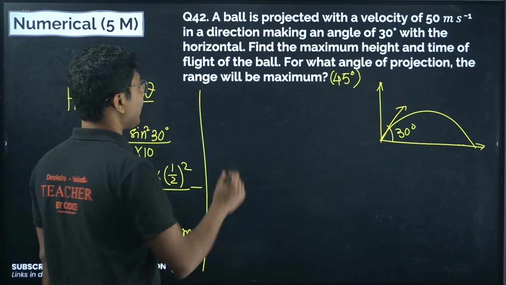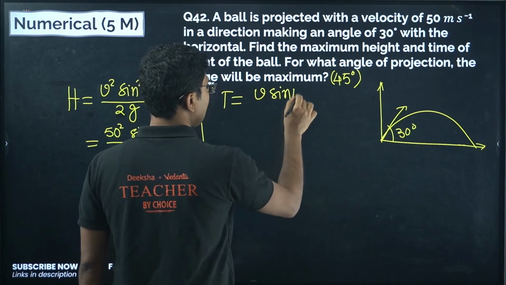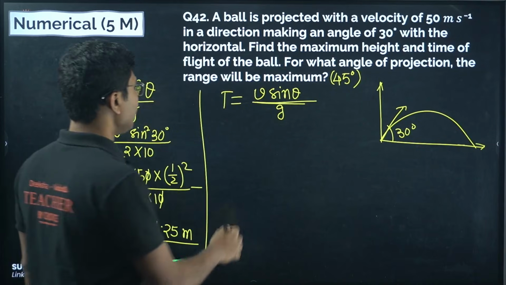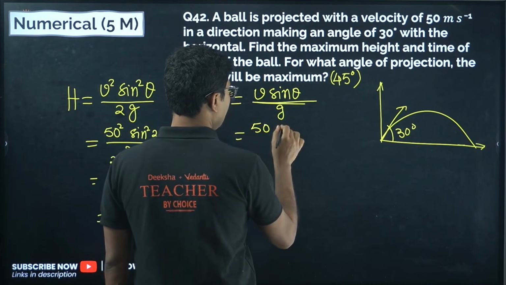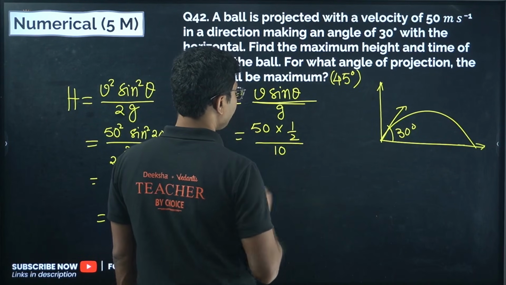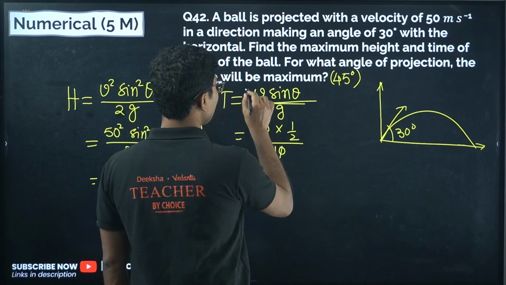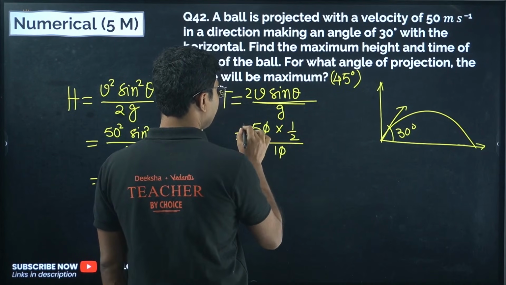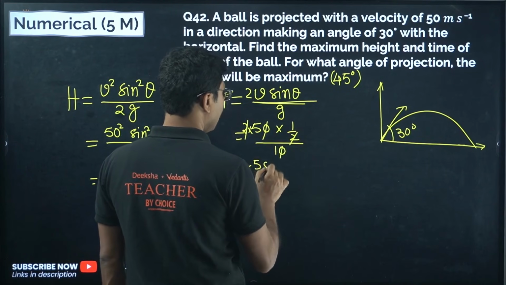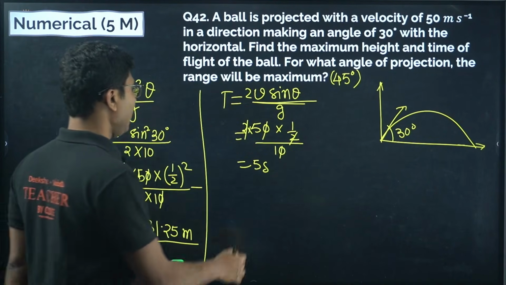Next is time of flight. Time of flight is U sin theta upon G. So V is 50, sin 30 is half, and G is 10. Okay, so it will be... 2V sin theta, sorry, my mistake. So 2V sin theta is there, 0, 0 cancels, 2, 2 cancels, it will be 5 seconds. V sin theta by G is only half time. Total time of flight is 2V sin theta. Okay, so now next.